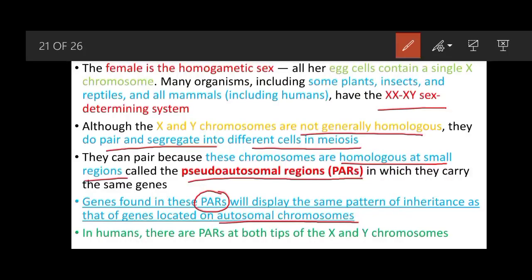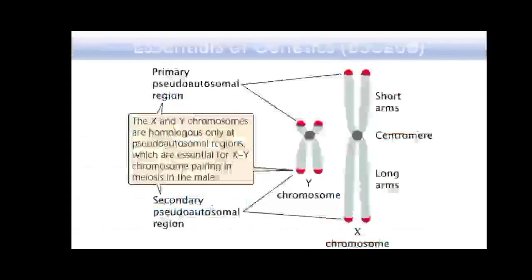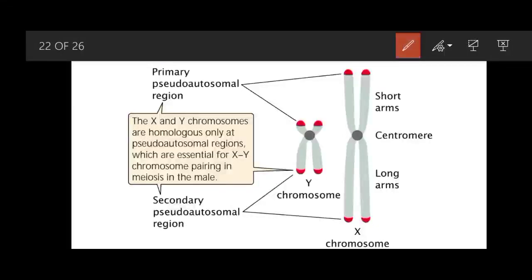So in humans, there are PARs at both tips of the X and Y chromosomes, and pairing can occur at those tips, as you can clearly see in this figure. This is the X chromosome, and the X chromosome is larger than the Y chromosome, but there are pseudoautosomal regions at the tips of both chromosomes, and these chromosomes pair at these sites during meiosis.